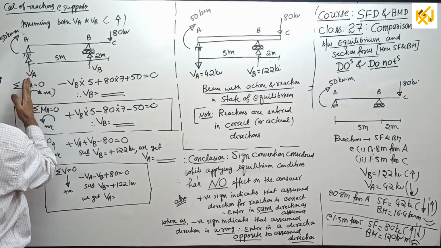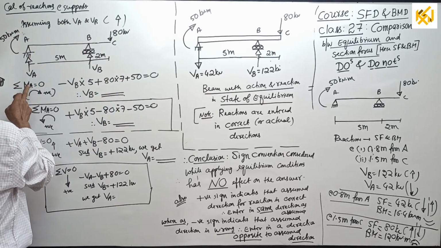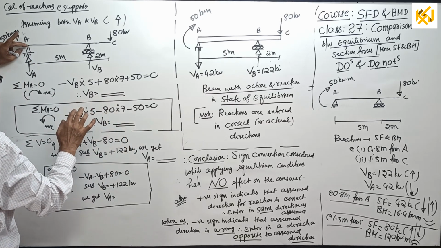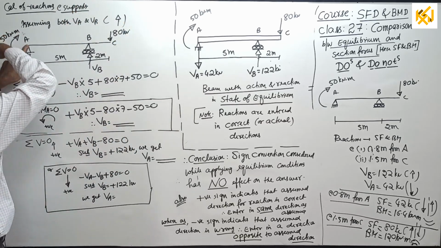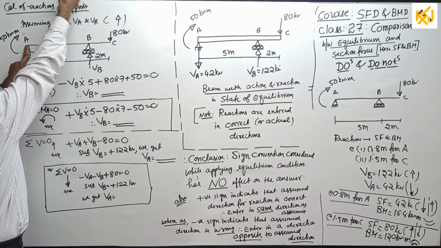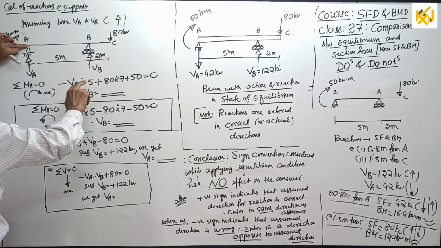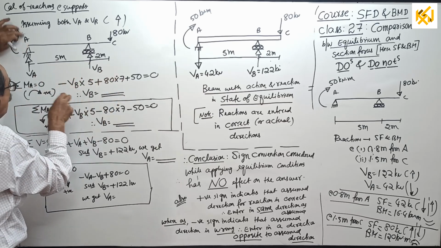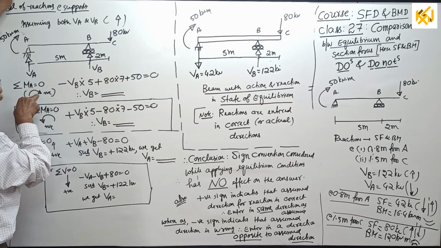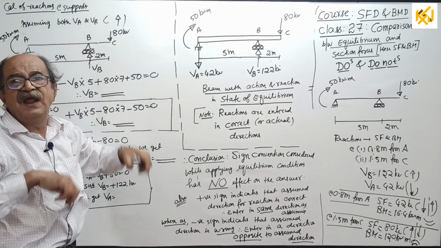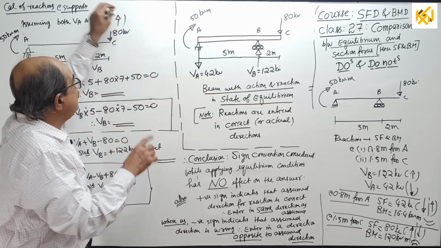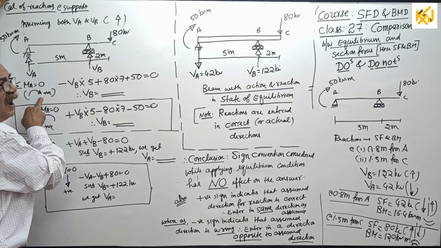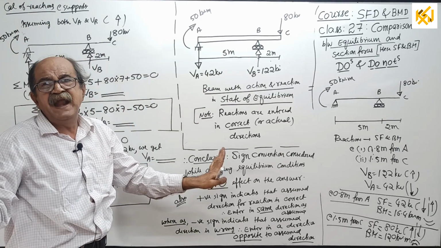Okay, now, upward. See, sigma M about A equal to 0. This I am not explaining, already over. Complete beam you have to see. Not only this side, complete system you have to see now. So, I will take clockwise positive. I already told this sign has no effect on the answer. What direction you assume there and what sign you consider are completely independent.